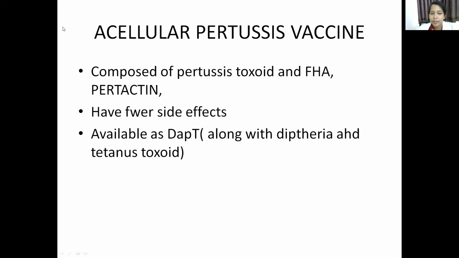Then coming to the second type, that is acellular pertussis vaccine. It is composed of pertussis toxoid and FHA, we have read about this, and pertactin and fimbriae. They have very few side effects. They are available as DaPT along with diphtheria and tetanus toxoid.